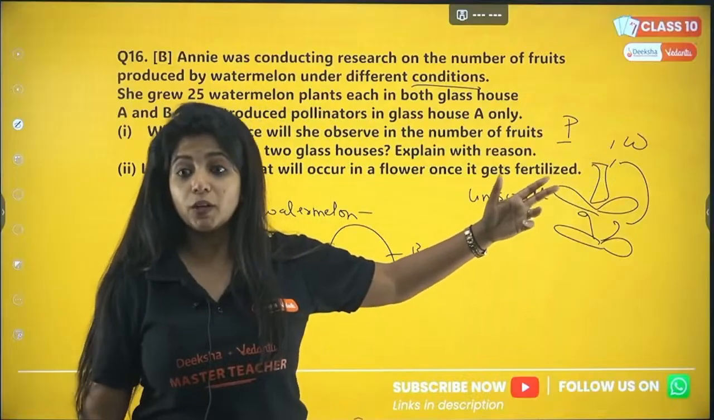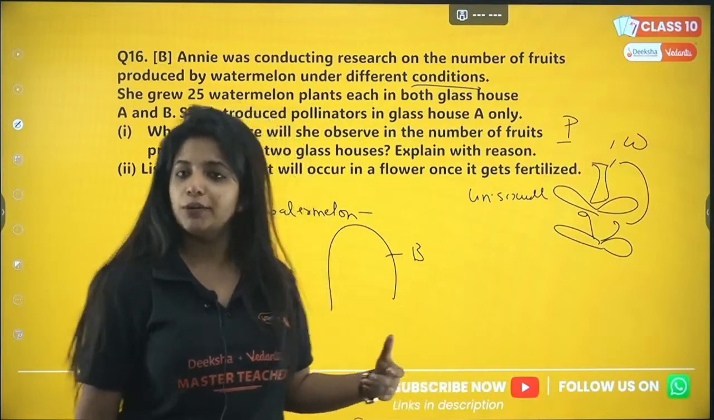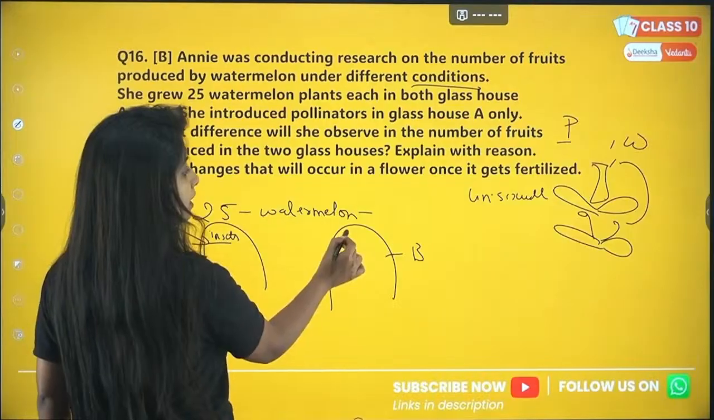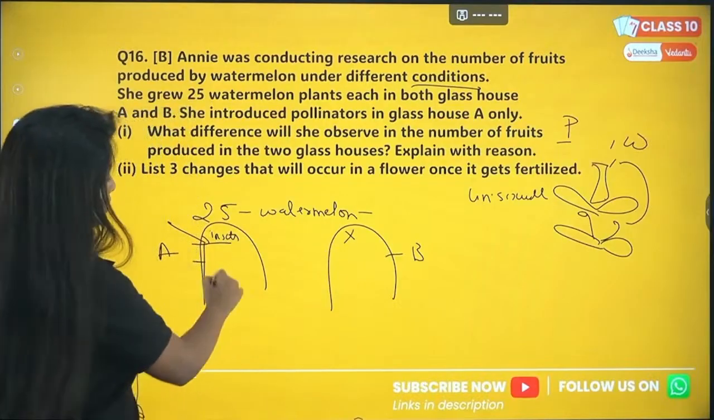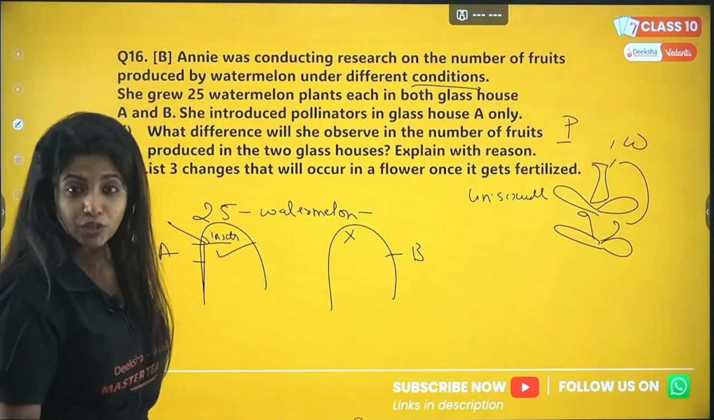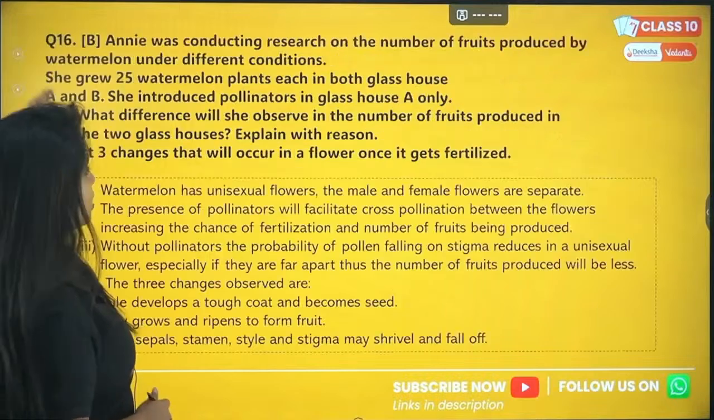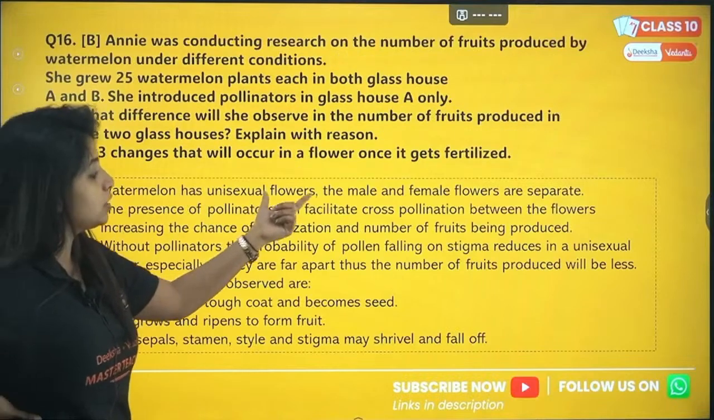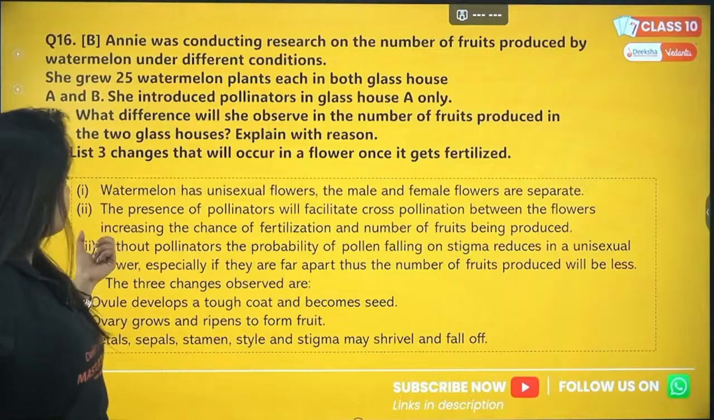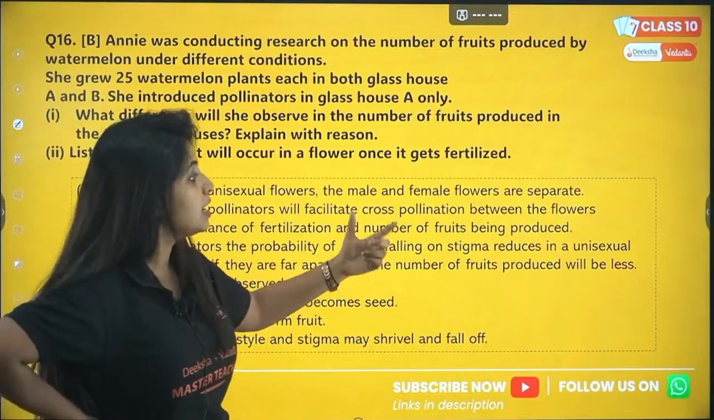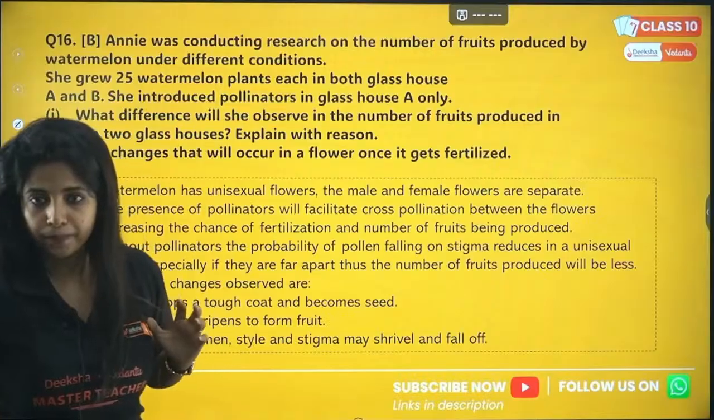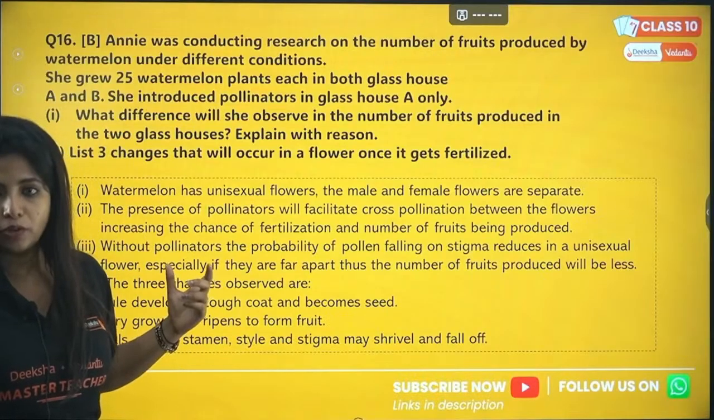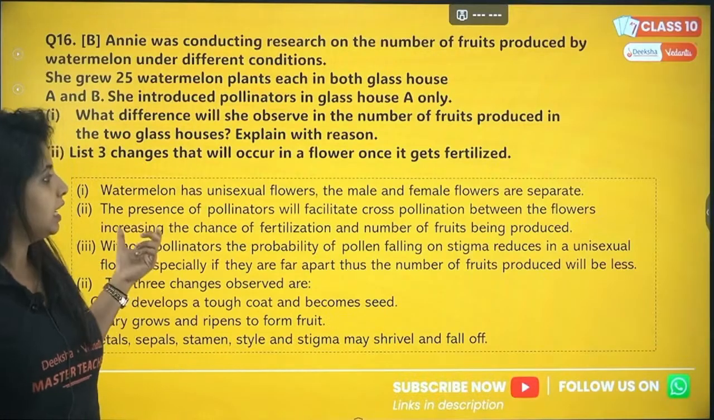Now, suppose it is not there, what will happen? Do you think pollination will happen? No, my dear children. So here, since pollinators are not there, it is risky. Here, since pollinators are there, cross-pollination would happen. So you have to frame your answer like that. The presence of pollinators will facilitate cross-pollination between the flowers, increasing the chance of fertilization and the number of fruits being produced. Okay, so which is why in the case of A, it will be more.